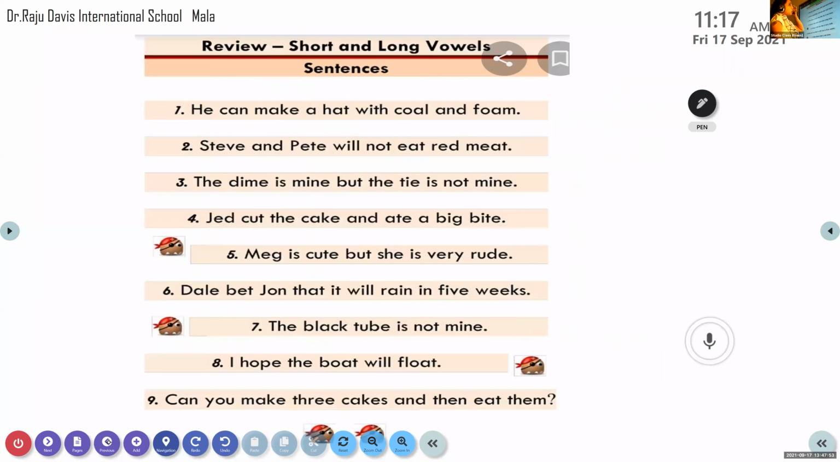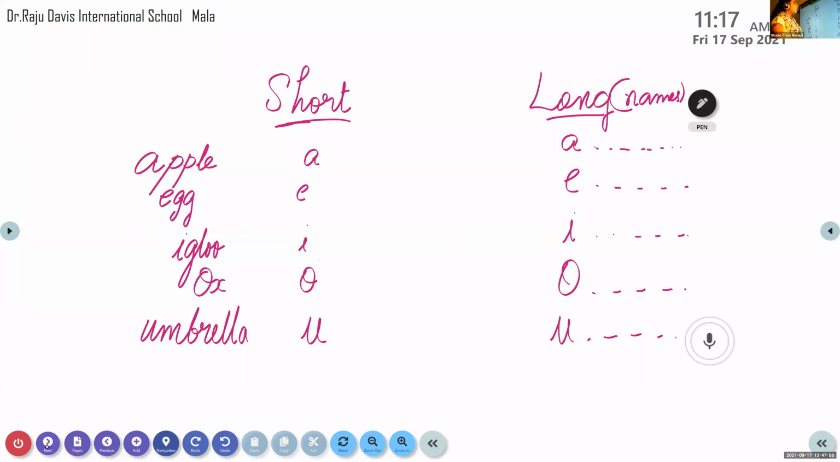Now, how will we find the vowels? If there is only one vowel, then that is a short vowel. And if there are two vowels, as in short and long vowel, for example, cut and cute. Here there is only one vowel sound, so that goes into short vowel. There are two vowel sounds, so it will go to long vowel, isn't it?